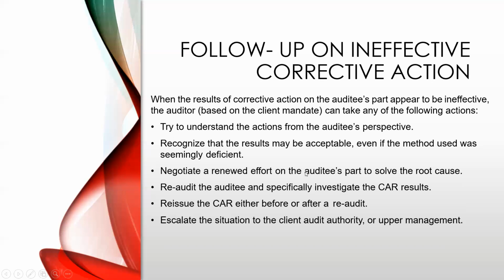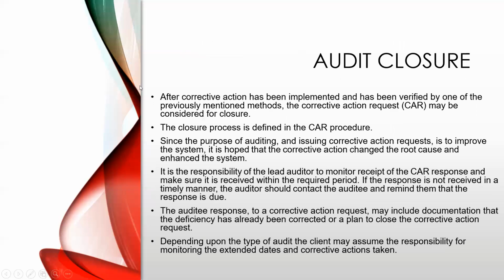Negotiate a renewed effort on the auditee's part to resolve the root cause problem, re-audit the auditee, and specifically investigate the CAR results. To reassure the CAR, either before or after the re-audit, escalate the situation to the client, audit authority, or upper management.